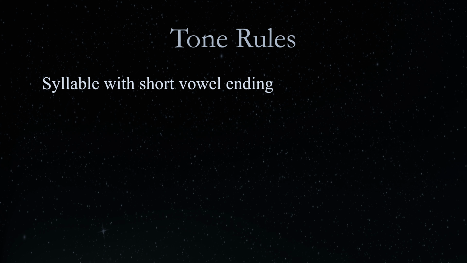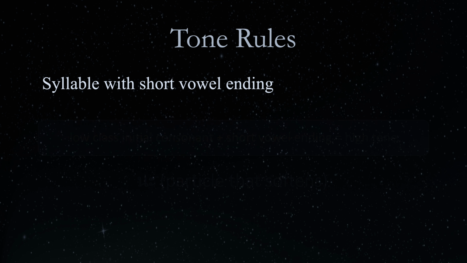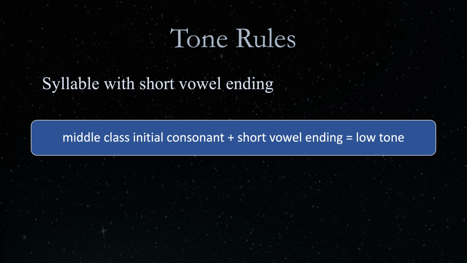A syllable beginning with a low-class consonant and ending with a short vowel sound is in the high tone. For example, na in the high tone, which is a particle that softens a sentence. The word na has one syllable that begins with a low-class consonant no nu and ends with a short vowel sara a, hence the high tone.